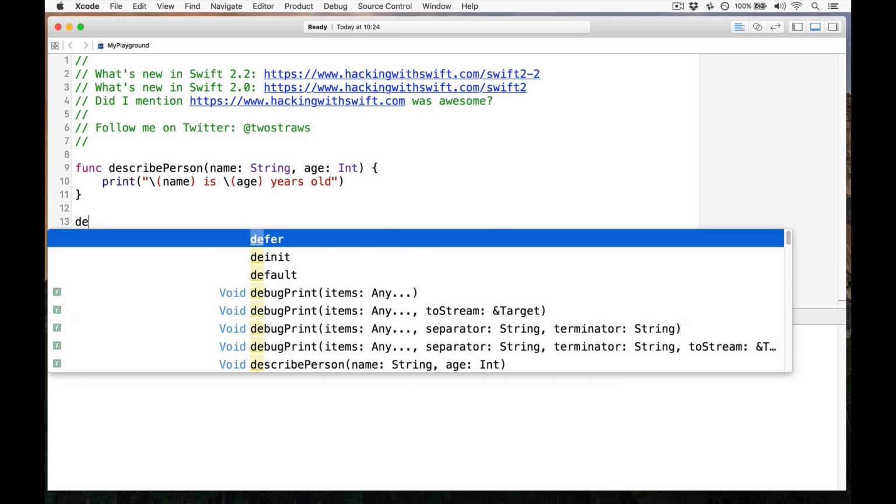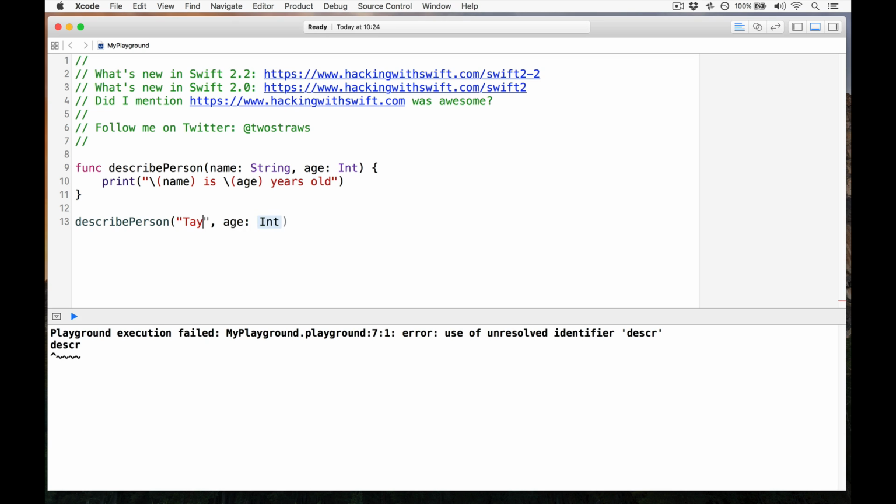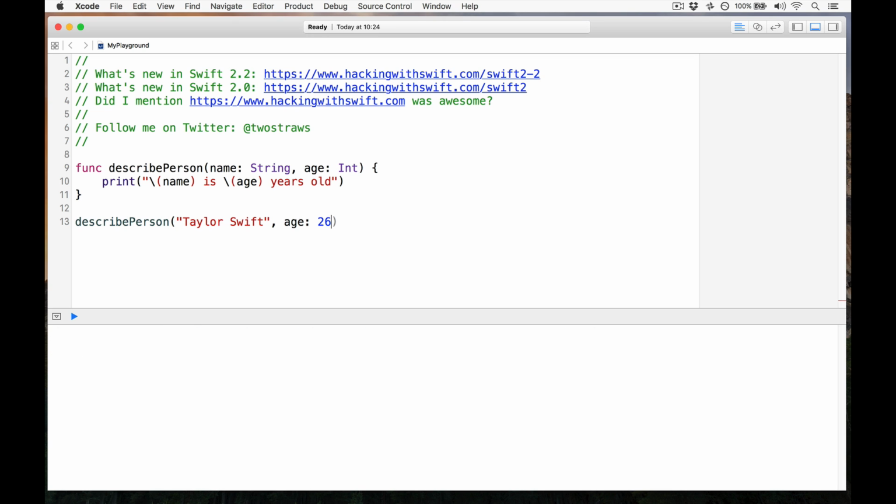And of course, we call this by saying describe person, Taylor Swift is 26. Boom. And it would call that method, function, and print out over here, Taylor Swift 26 years old. Brilliant. That is a simple function call inside Swift. Now, unbeknownst to many people, I would wager most people, is tuple splat syntax, which looks like this.